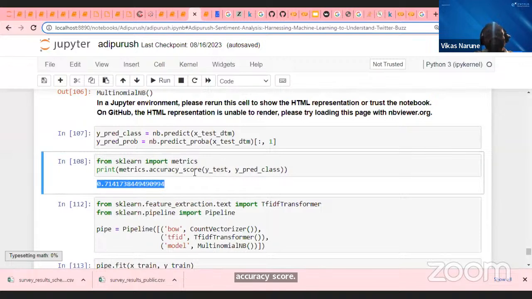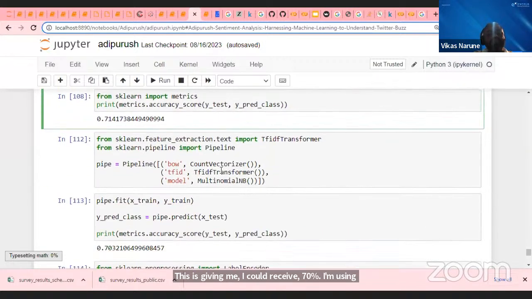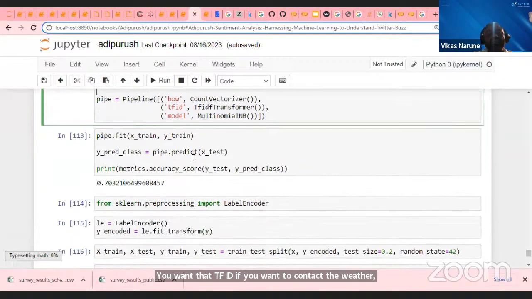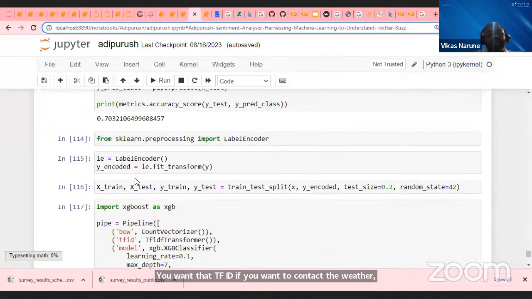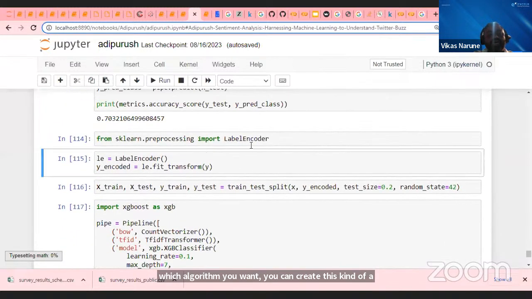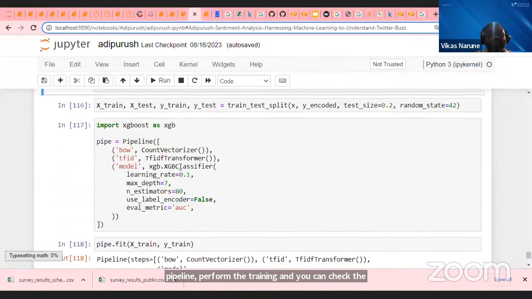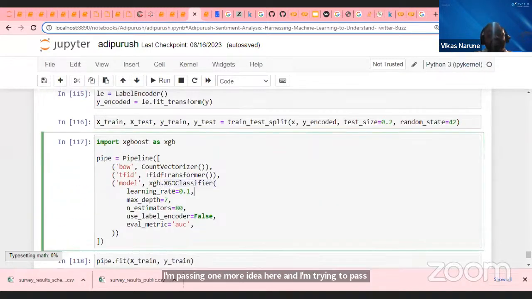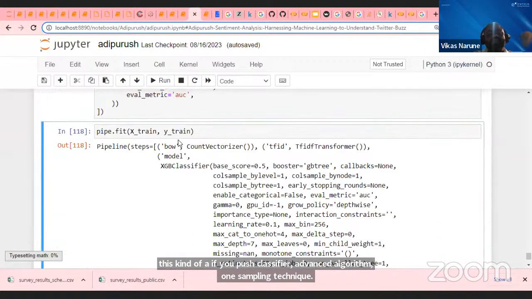Amazing accuracy. Now, this is not the only way you can create such a model. You can create a pipeline. You can decide which counter you want, which converter you want, whether a TF-IDF or a count vectorizer, and which algorithm you want. You can create this kind of pipeline, pass the algorithm, perform the training, and check the scores. Here I'm passing one more idea, an XGBoost classifier, an advanced ensembling technique algorithm.